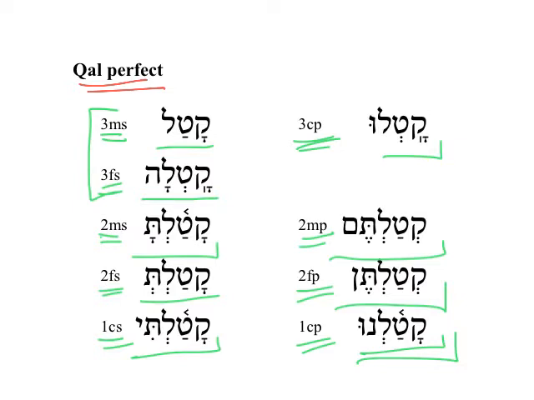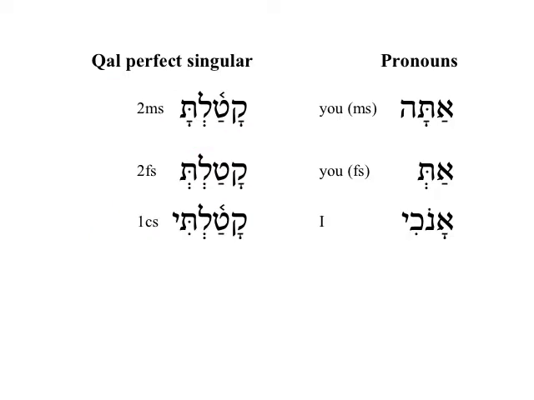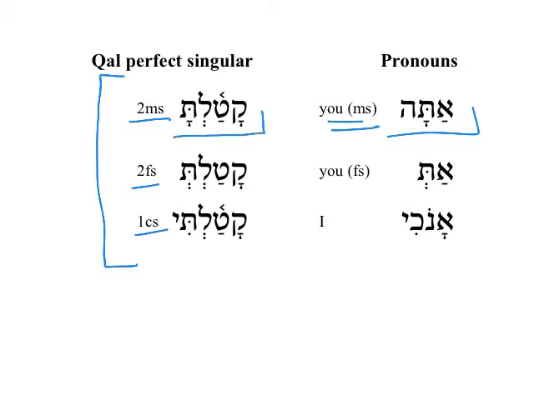Let me give you just a couple of clues. One clue for helping remember some of the Qal Perfect singular forms, especially 2ms, 2fs, and 1cs, is to remember the pronoun paradigms. Ata, you, masculine singular. Katalta, you have killed. At, you, fs.